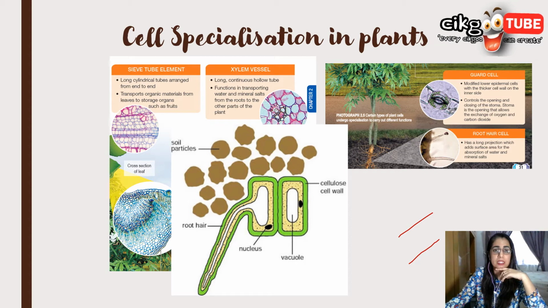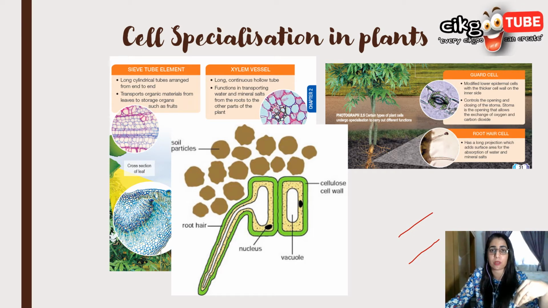Then we also have the root hair. It is a long fine projection from the epidermis of the root to increase the surface area. One root hair is formed from the differentiation of one epidermal cell of the root. The function of this root hair cell is to absorb water and mineral ions from the soil.